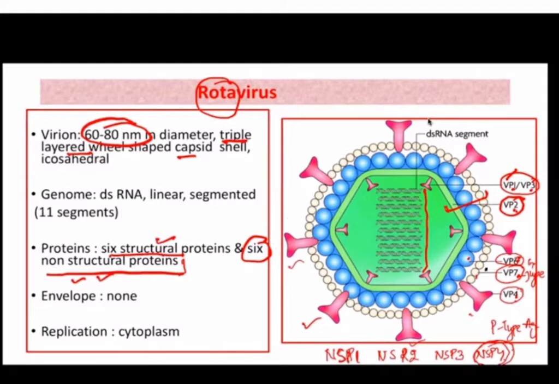Okay, so these are the non-structural proteins and they have various functions like regulation, replication. So NSP4 is one of the non-structural proteins produced by rotavirus, and it can act as an enterotoxin, which takes part in the pathogenesis of this virus. Okay, so this virus does not have an envelope, so it is a non-enveloped virus, and the replication is taking place in the cytoplasm. Since it is an RNA virus, you must be knowing that RNA viruses generally replicate in the cytoplasm. So this is the overall morphology of rotavirus.